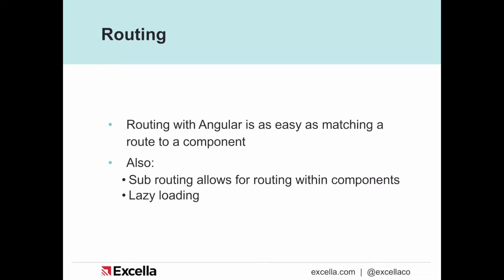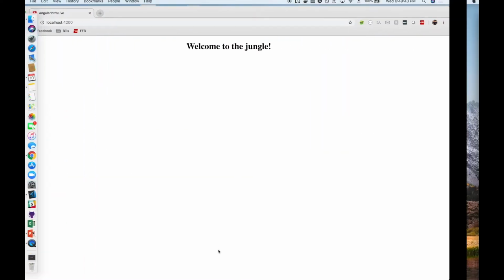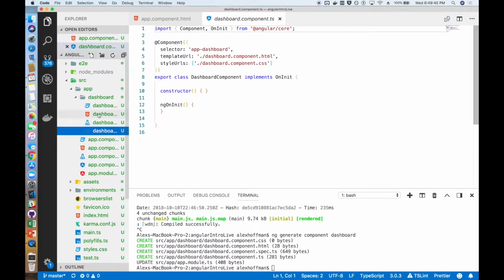So next we're going to talk about routing. Routing is super easy with Angular. It's basically just mashing together a route and a component. So we're going to jump back into our demo and look at an example of that.